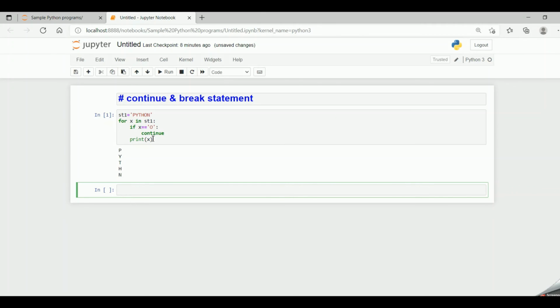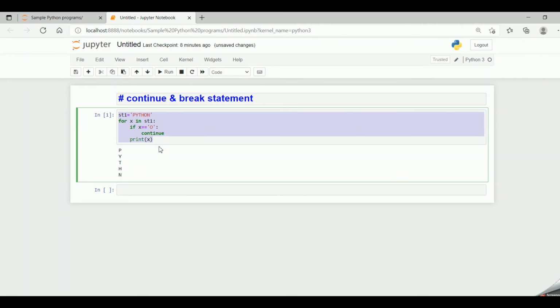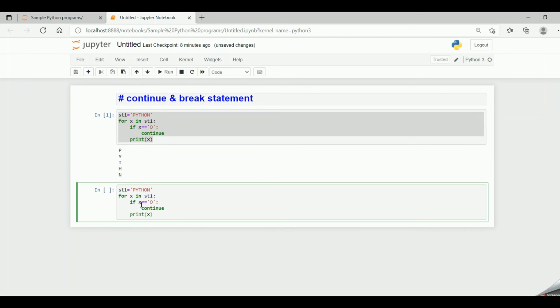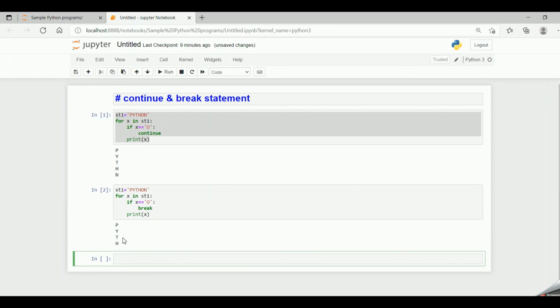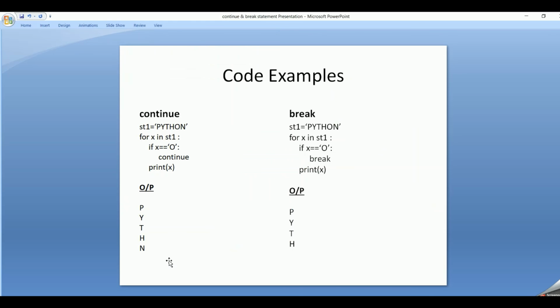The same program, now if we give the break statement here and see how it works. So PYTH, and for the O character it breaks out of the loop, so print x won't get executed, and also it won't iterate, it will just come out of the for loop. So this is how the break statement works in Python.